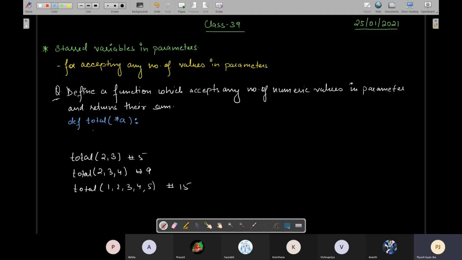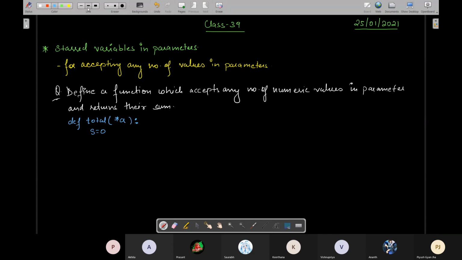उसके बाद हम लोग क्या करेंगे? You have to find the sum. You'll write s is equals to 0, and then you'll write for i in range 1 to, वो भी कर सकते हो, for i in range 1 to len of A, because A becomes a list in this case, and then you can write s is equals to s plus A[i].